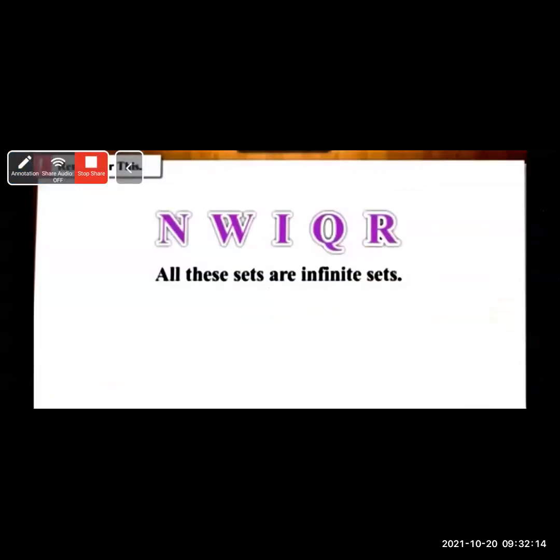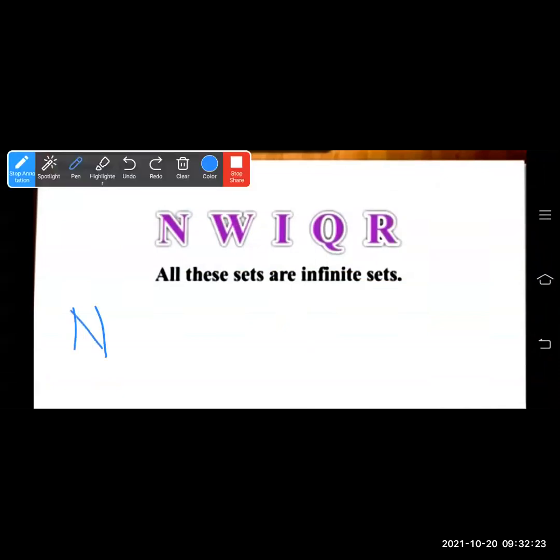Now see here, a natural number is what? Natural number is the set of all natural numbers. It is denoted by capital N. And we write it as 1, 2, 3, 4, and so on. This is an infinite set. And whole number is denoted by W, and it is written as 0, 1, 2, 3, and so on. This way you have to write the set of whole numbers.